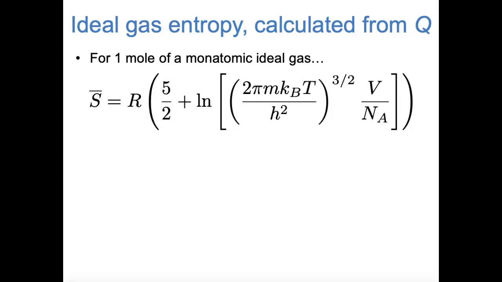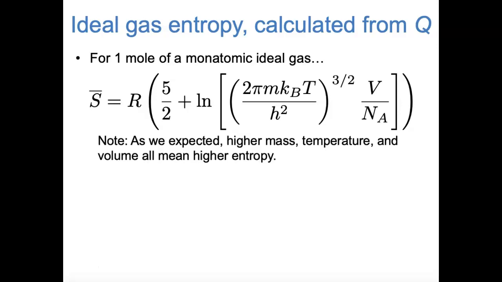First of all, let's think back on what we've done here. We've started with just the energy levels of an ideal gas atom, and we found this important macroscopic quantity, the molar entropy of an ideal gas. So we've really developed a lot of ideas in this course. I also want to point out that when you stare at this expression for long enough, there are some aspects of it that we can understand. Notice that mass, temperature, and volume are all in the numerator of this expression, which means that as we expected, larger mass, higher temperature, and larger volume all translate to a substance having more entropy.